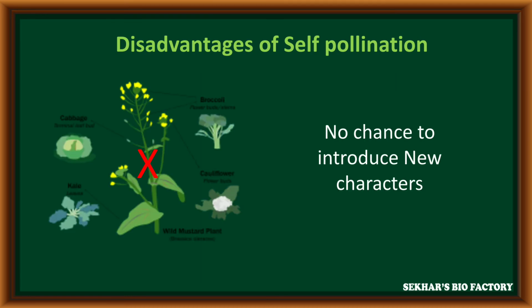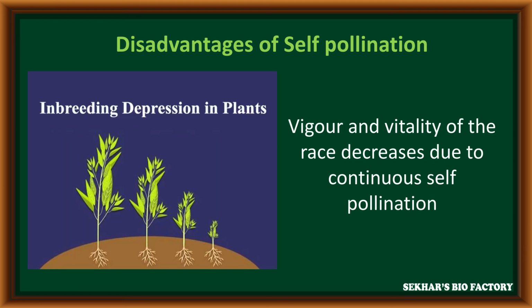There are some disadvantages with self-pollination. One is that due to self-pollination, there is no chance to introduce new characters in the next generations. Along with that, due to continuous self-pollination, the vigor or vitality of a character may decrease.